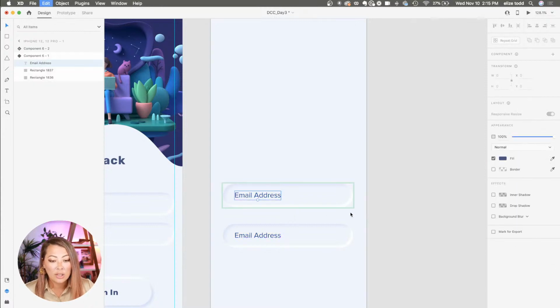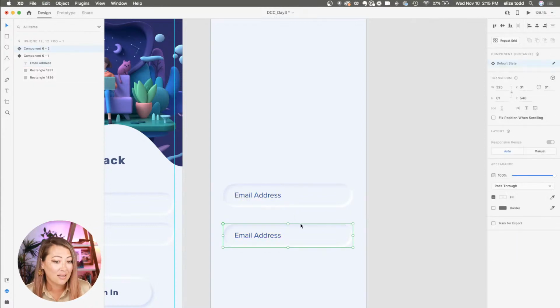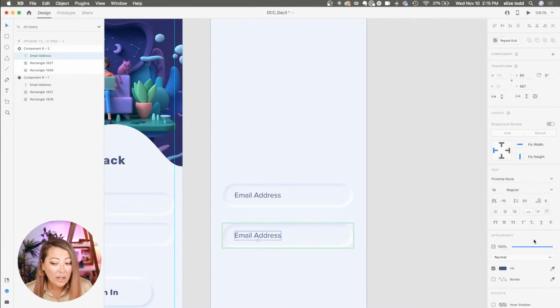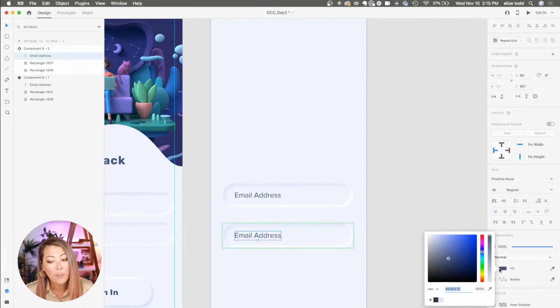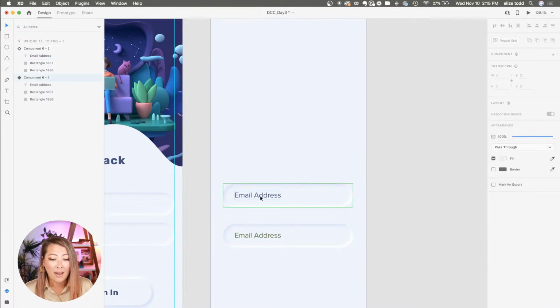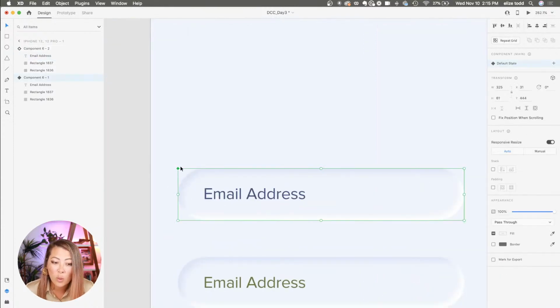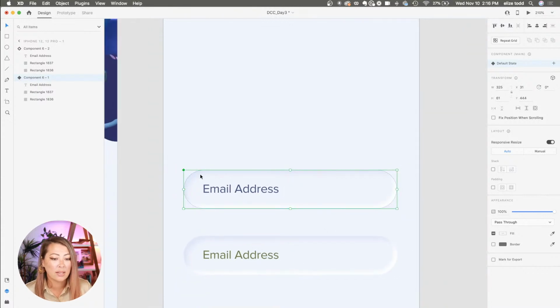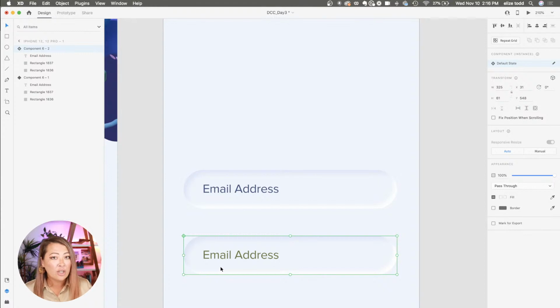But if I wanted to change just the instance of that component, I can do that and it's not going to affect the other ones, any of the other ones. So again, the main component, the one with the big green diamond, that's the one that's going to make the changes to all the others. But if you want to make changes to the copy of it, you totally can, and you can make adjustments and changes to those components, okay?